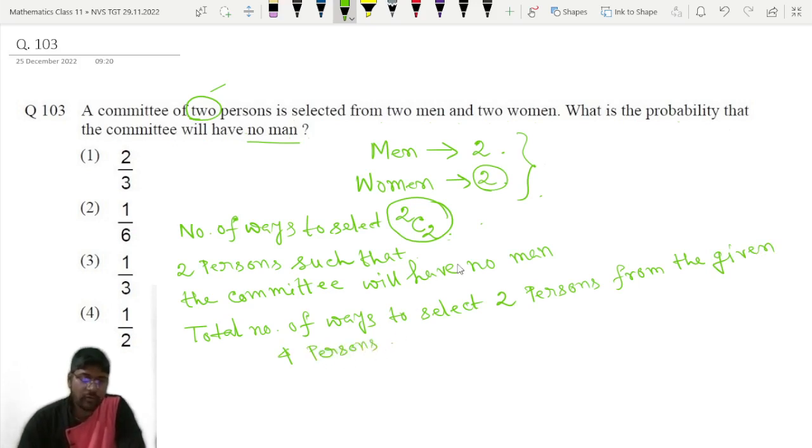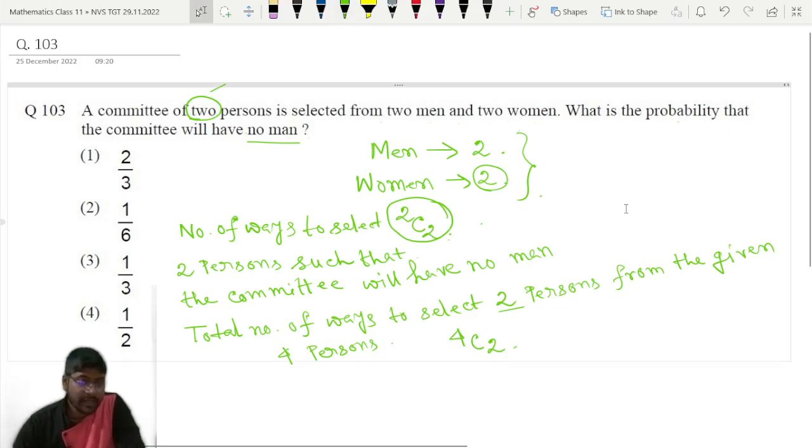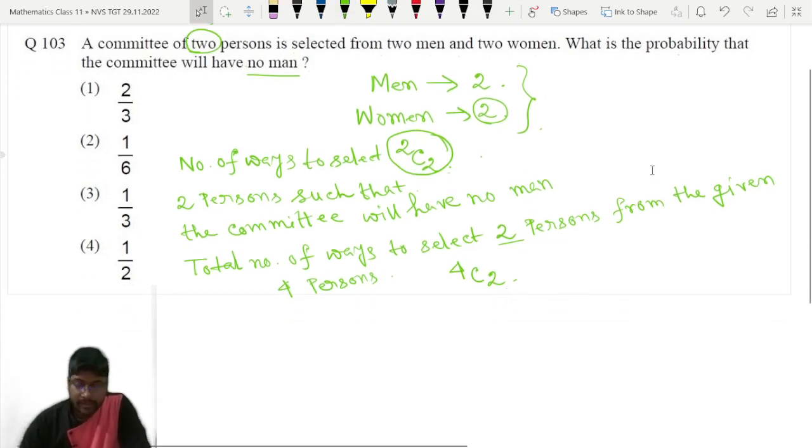Because in total we have 4 persons, 2 men and 2 women. That is equal to 4C2.